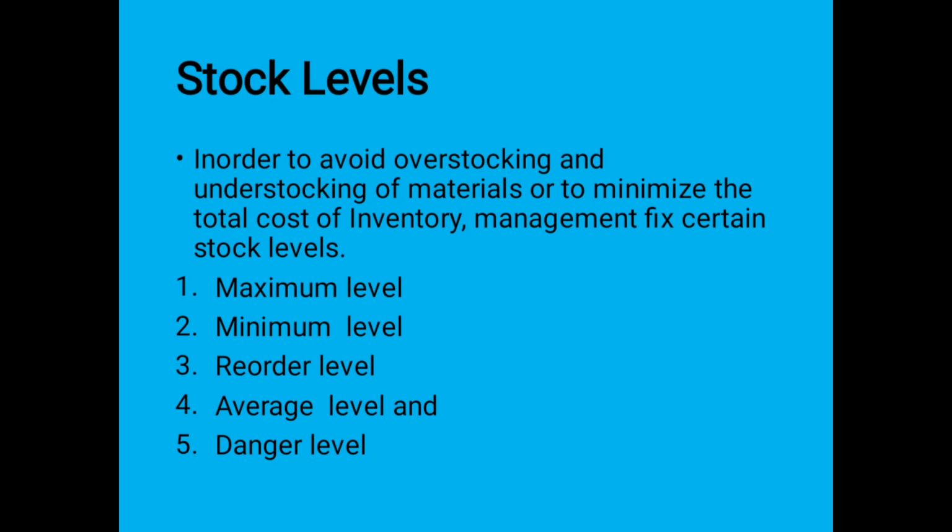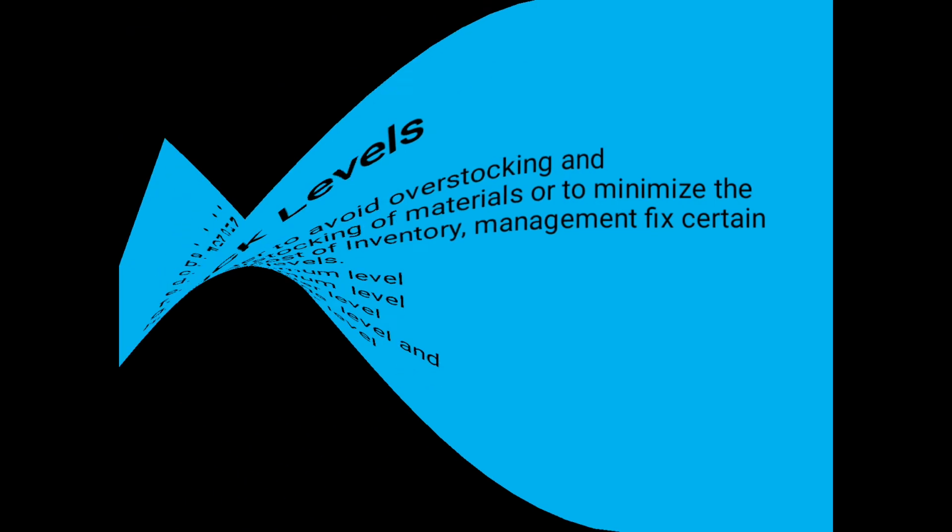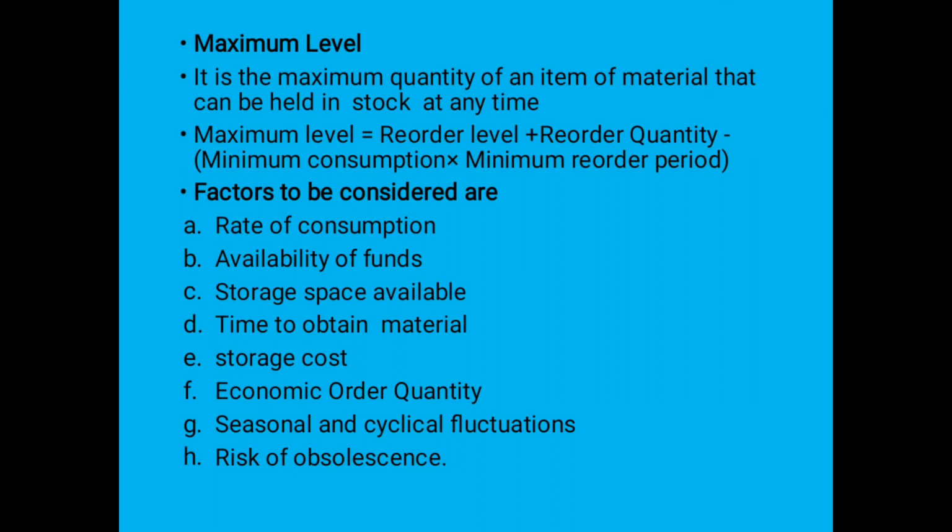Okay, and the first one is maximum level. Maximum level means it is the upper level of inventory, that is the maximum quantity of an item that can be held in stock at any time. Beyond that level, the stock should not be maintained.